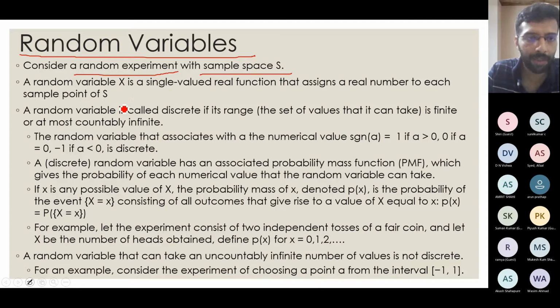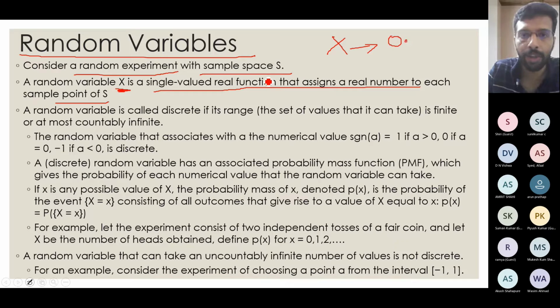So a random variable, we will be using the convention X for random variable. X for unknown is a single valued real function that assigns a real number to each sample point. Basically, if I tell whether it will rain or not, there is a possibility that it will rain and there is a possibility that it will not rain. So I cannot quantify that. So I want to quantify that by telling, okay, there is a 0.2 probability that it will rain and 0.8 probability that it will not rain.